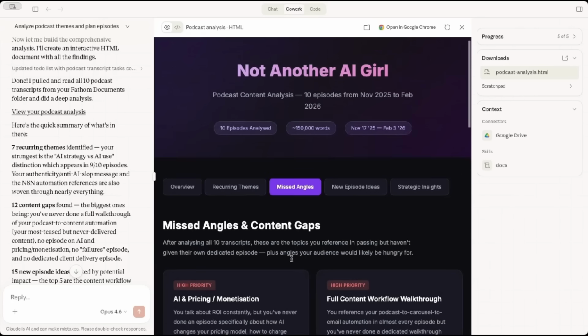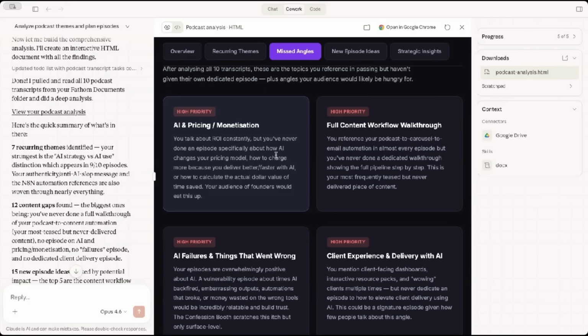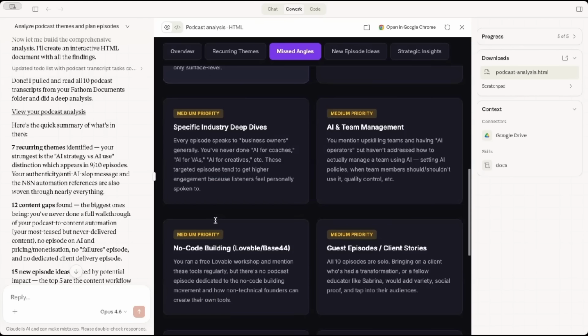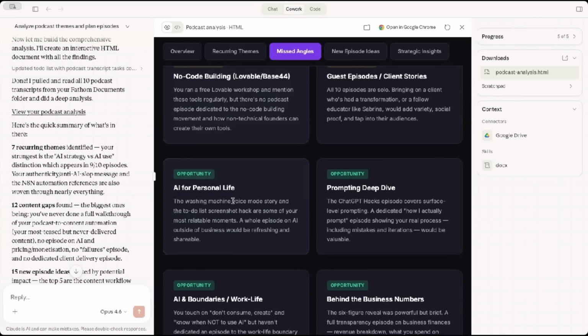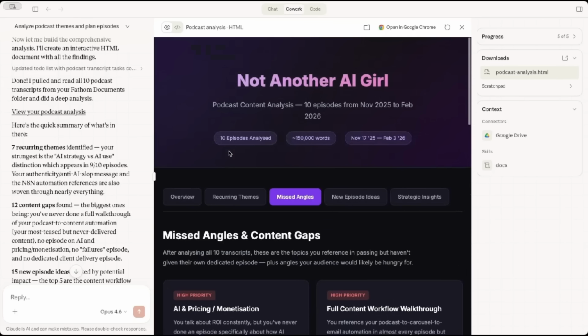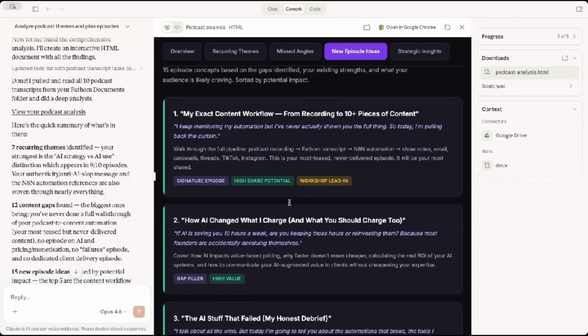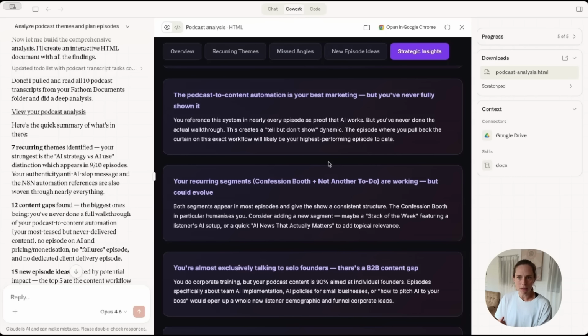All right, missed angles. So this is obviously something that will be super useful for me. AI pricing and monetization, client experience and delivery with AI, AI failures. And then I like this. It's got high, medium, and then opportunities. Oh, this is great. And then new episode ideas. This is amazing. Like, I will actually be using these. And then strategic insight. This is so helpful because it's used my transcripts, right?